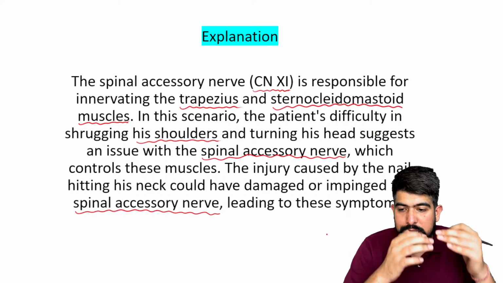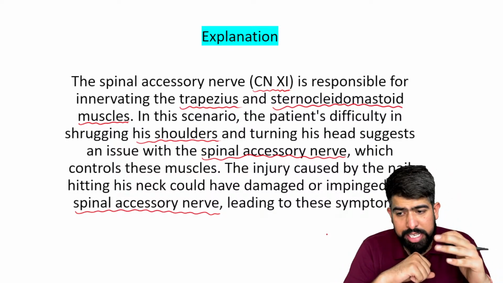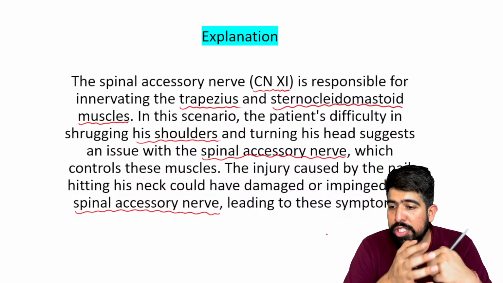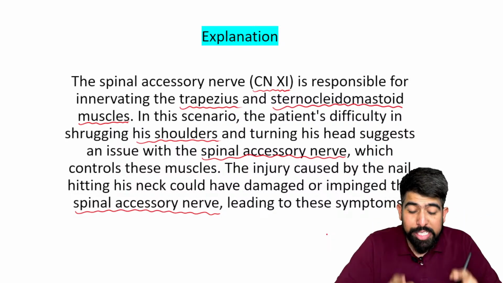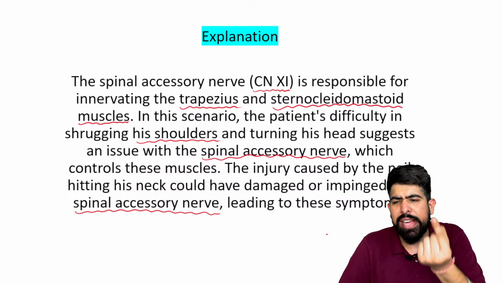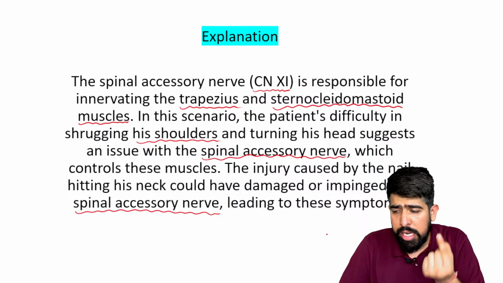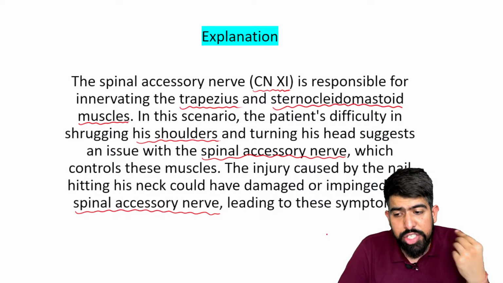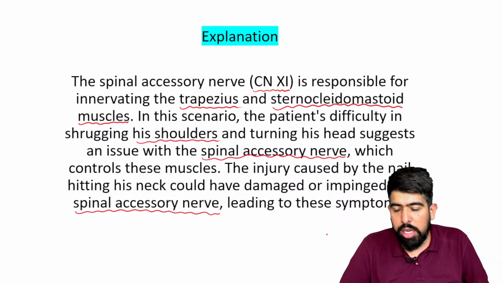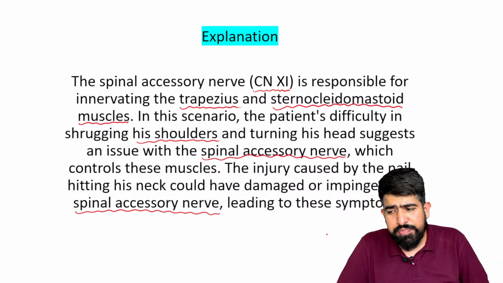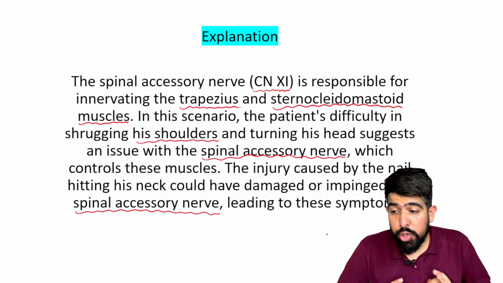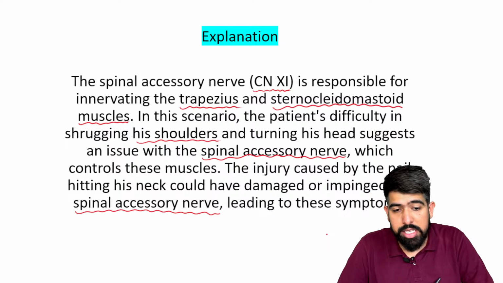Exactly, doctor. It is not only the sternocleidomastoid, the trapezius is also involved. And please understand, the nail is very small, which hit on the neck. So it's not possible that both of the muscles can be damaged directly there. So this will be the question. This is the main trick.